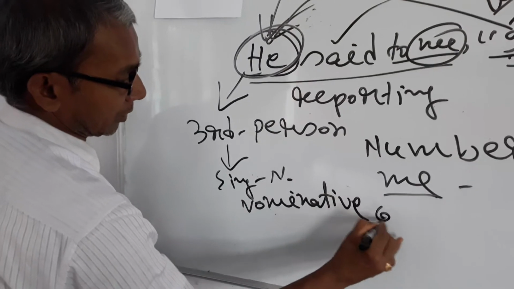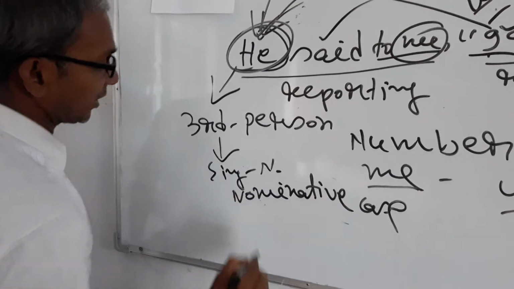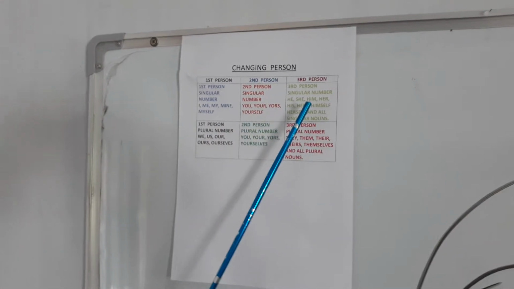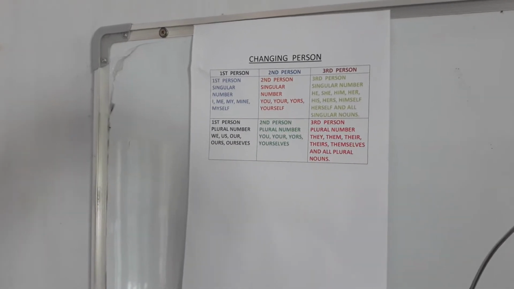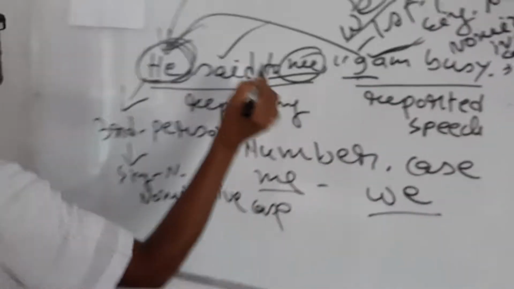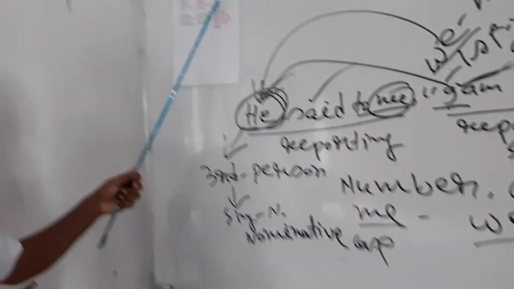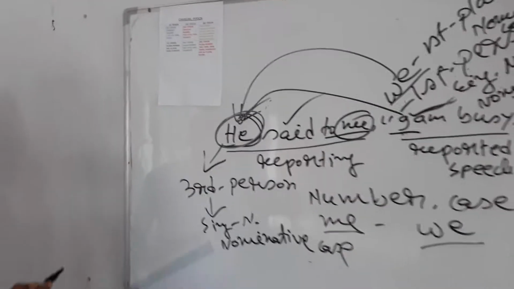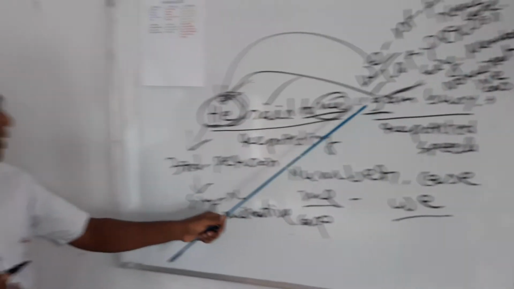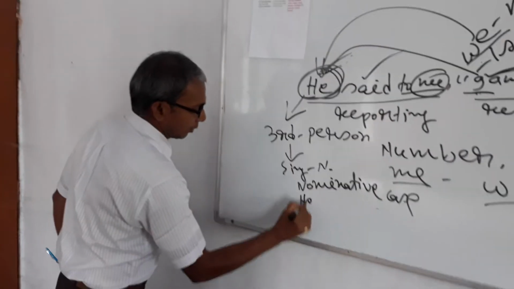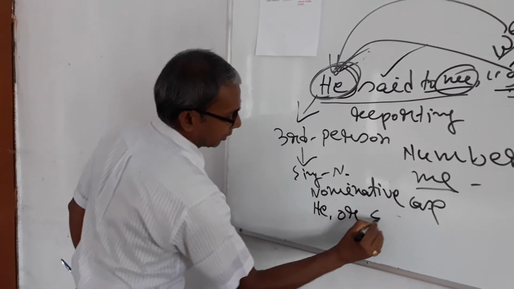In the box, we see third person singular nominative: he, she. Here are also him, her. It is also third person, but there is the difference of case. It is nominative, so he, she is the nominative case of third person. So here I will be turned into either he or she.